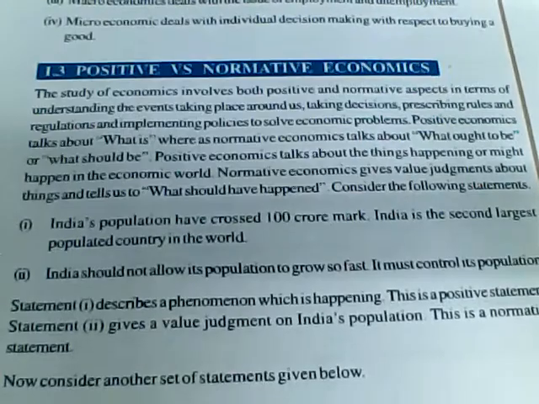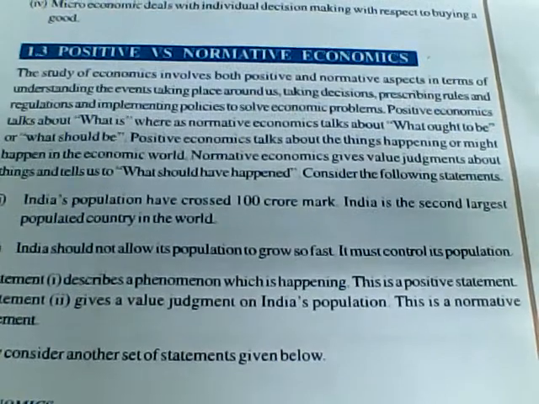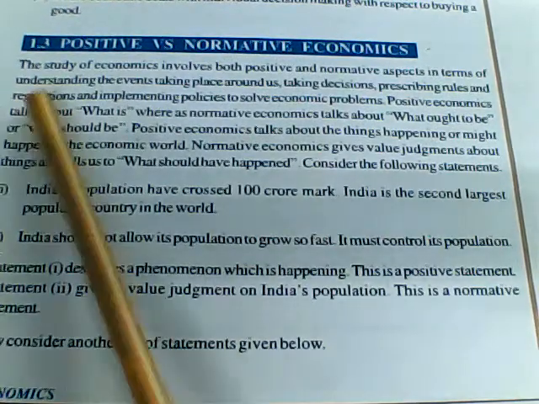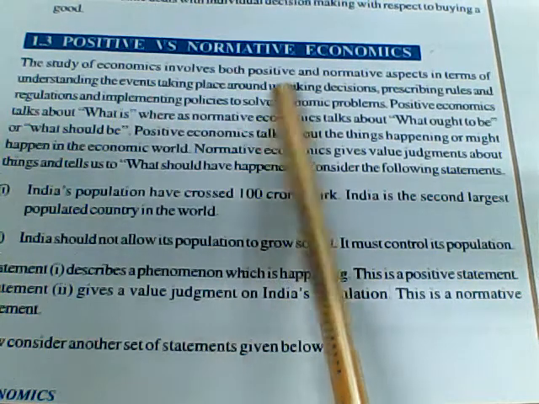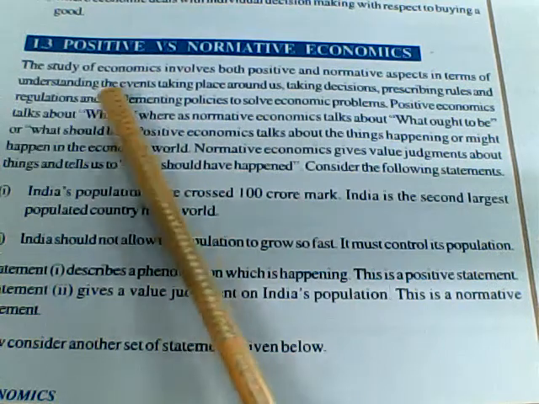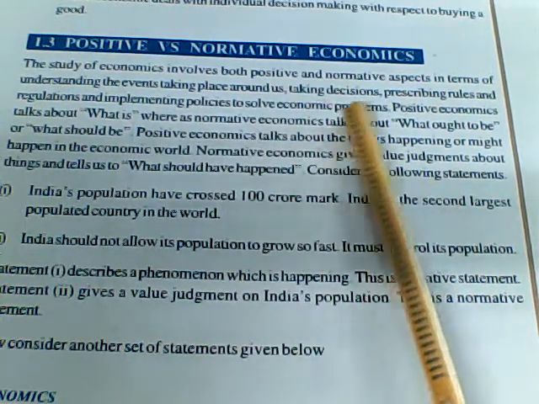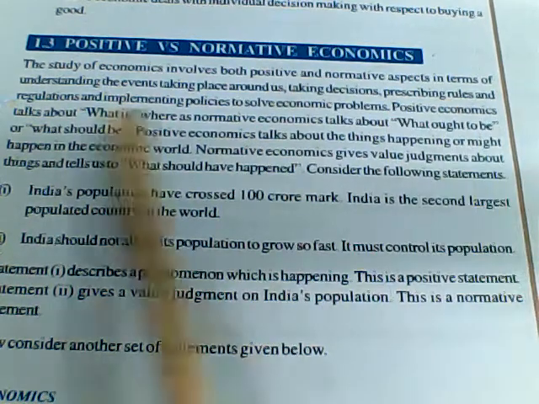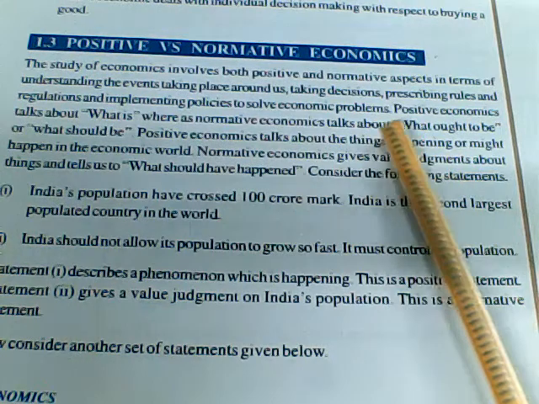So next let us study positive versus normative economics. The study of economics involves both positive and normative aspects in terms of understanding the events taking place around us, taking decisions, prescribing rules and regulations and implementing policies to solve economic problems.